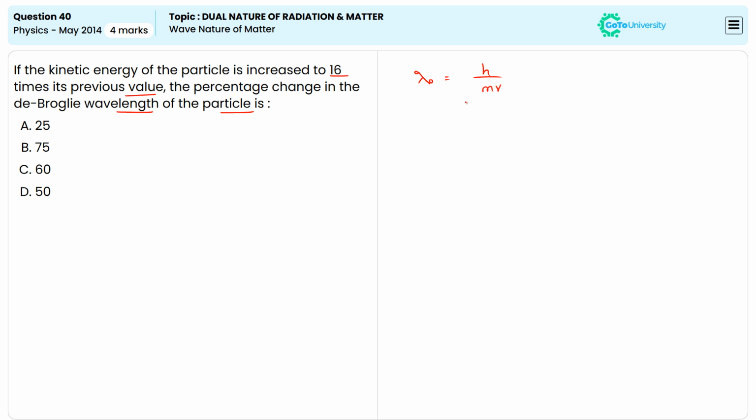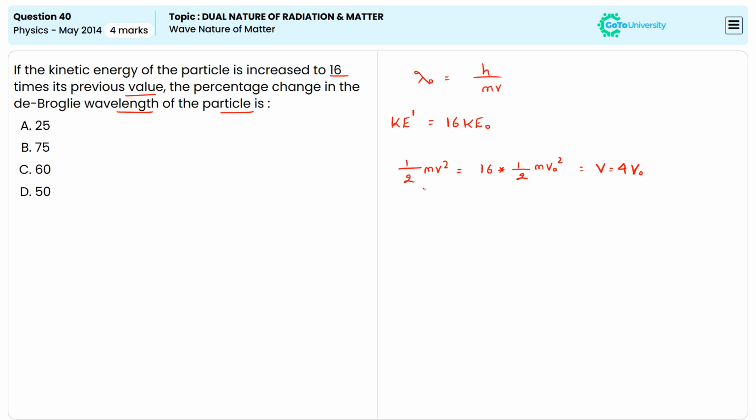If the kinetic energy is increased by 16 times, then the kinetic energy initially is normal and the increased one is KE dash, which is equal to 16 times KE original, that is initial. This implies the kinetic energy is half m v square, and once it is increased, 16 into half m v naught square, then here v is equal to 4 times v naught.